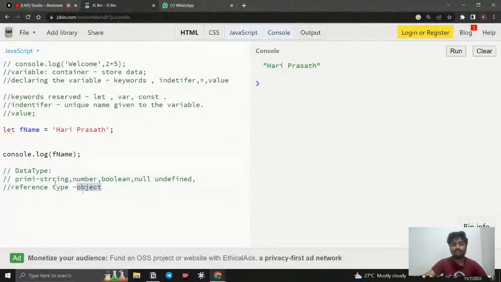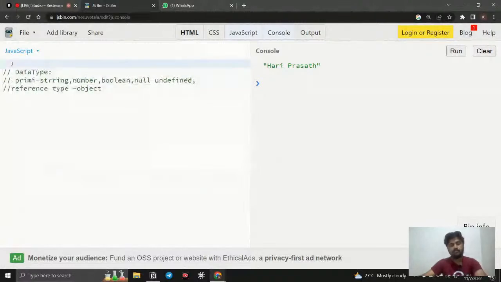And not only this: with a primitive data type, it stores the value itself, but with a reference data type, it stores a reference to those values. That is a pretty different concept. Right now, just understand that primitive data types hold only one value, but reference data types can store more than one value. Let's see how it works.